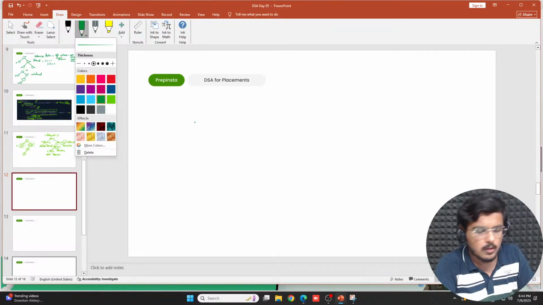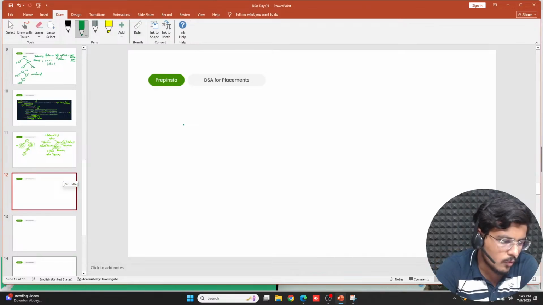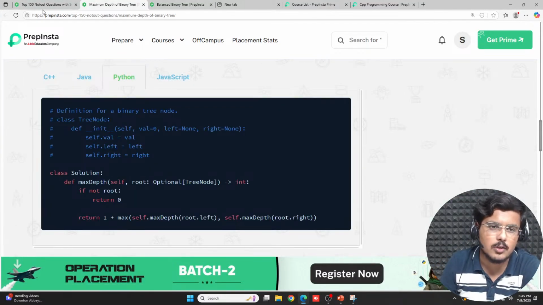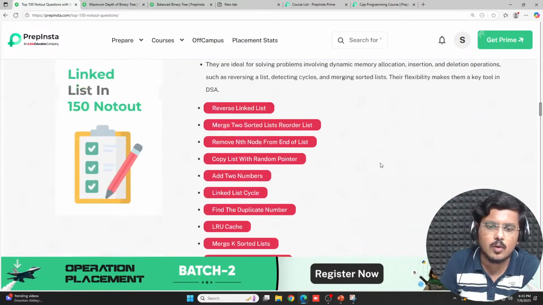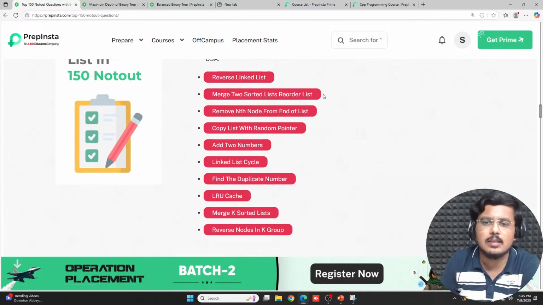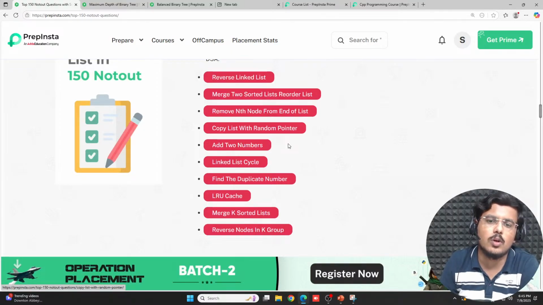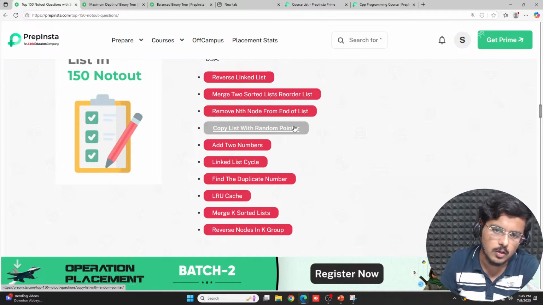Fine. So great to everybody who understood, and to all of you, I have a homework for you. So let's go to the linked list portion, which is your earlier homework. All you need to do is these three questions: merge two lists, remove nth node, and copy list with random pointer. These three questions are your homework.